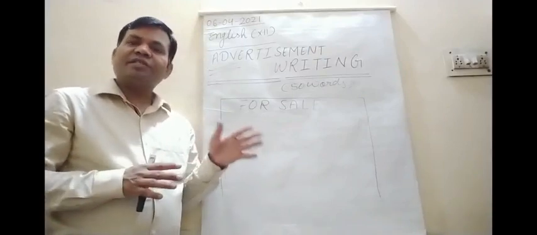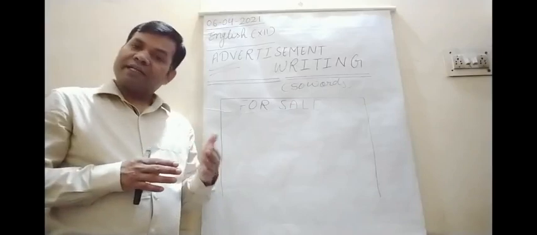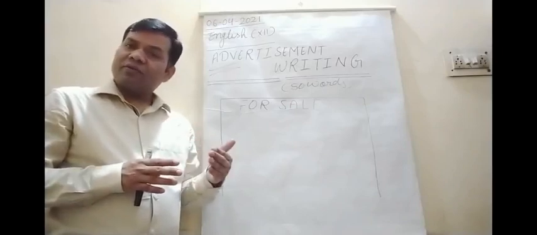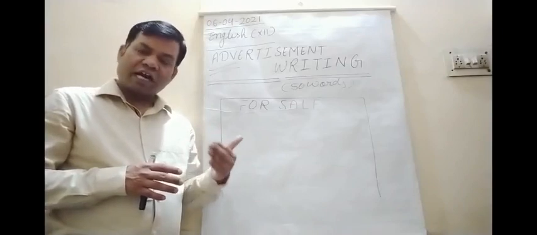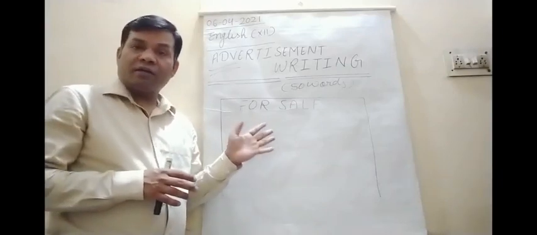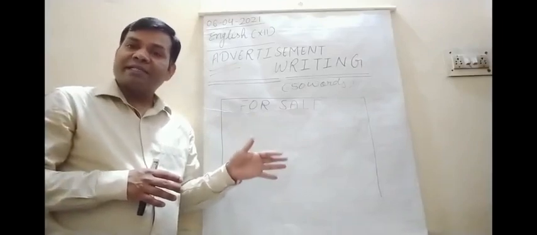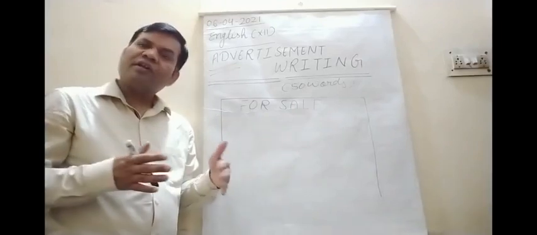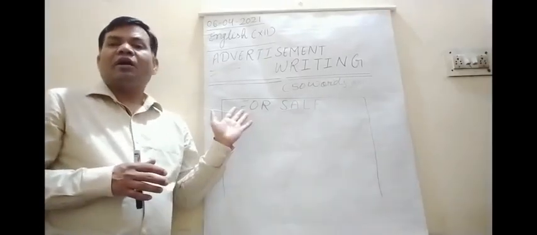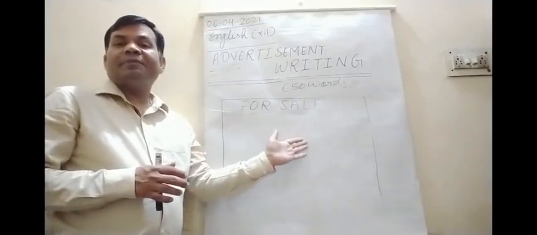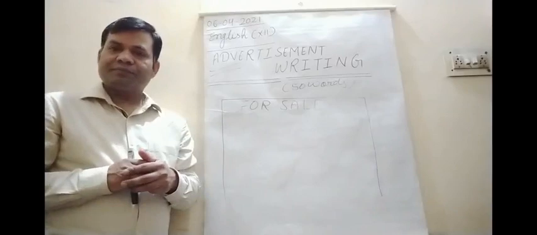So he or she must mention. Okay, so if you are a seller, if you want to sell your property, then you should start with "available" and HIG, MIG, LIG, what type of flats or independent house, what is it, you must mention. Okay, so available, an independent house in Lanka, Varanasi.